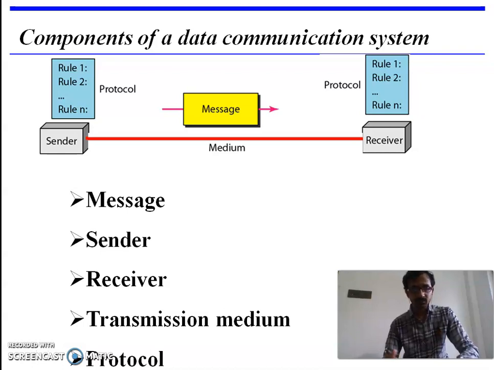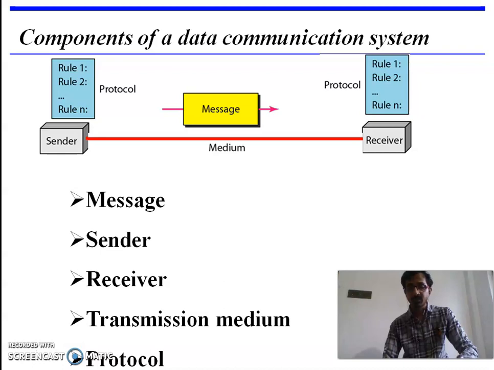Without a protocol, any two devices may be connected but not communicate. Protocols deal with what is communicated, when it is communicated, and how it is communicated. In a protocol we have a number of roles.